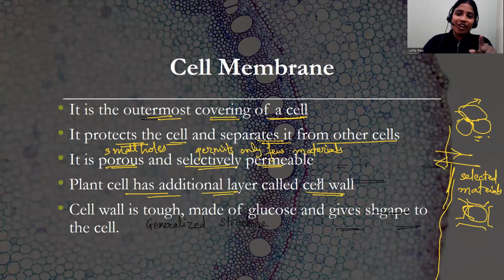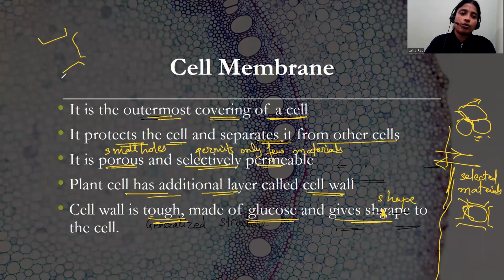Okay. So along with this video, you will be in a position to find out the difference between plant cell as well as animal cell. Now cell wall, it is tough. Tough means it is hard, and how is it made up? It is made up of glucose, and this cell wall is responsible for giving the shape to the cell. So because of the cell wall, the plant cell looks beautiful.